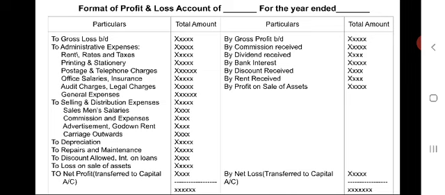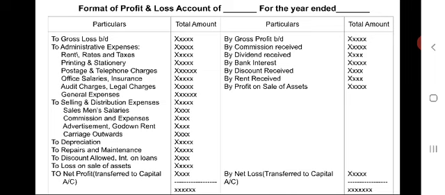This is also an account, so it should have a debit side and a credit side. On the debit side, particulars column, total column. On the credit side also, particulars column, total column. While preparing profit and loss account, if possible, we have to maintain certain standards.